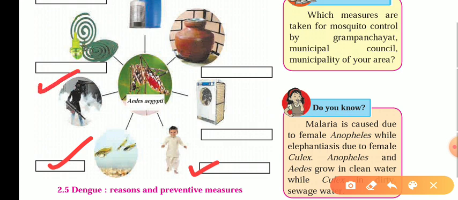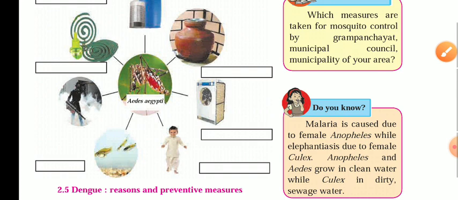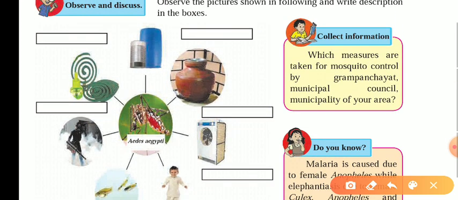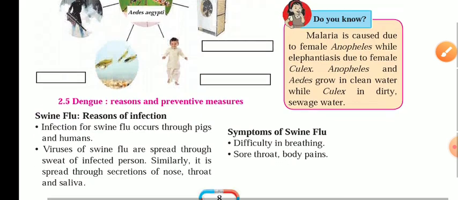Then the smoking we have to do on a regular basis to reduce the effect of this particular mosquito, and the mosquito repellents we have to use in a proper way. So these are the things by which we can prevent it.